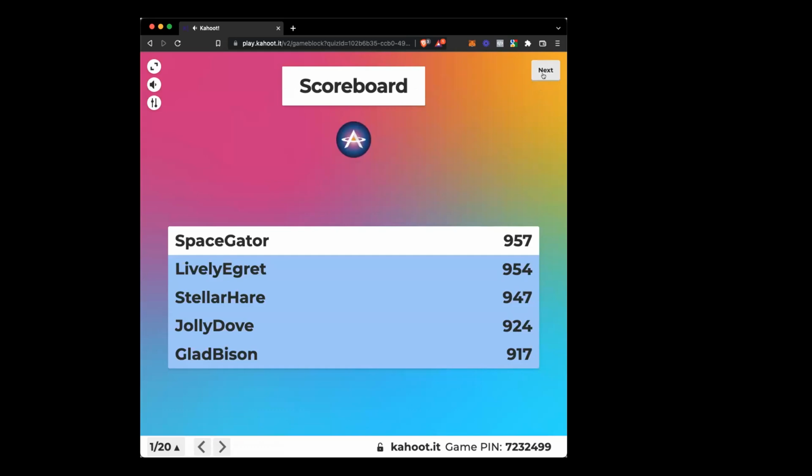The Space Gator, damn. Lively Egret. That sounds like a name of somebody. I don't know what an egret is. So we can see the top 5 here. Basically everyone answered the question correctly, and Space Gator just had the fastest fingers. Yep, Glad Bison. Gotta get past it. It's all right.